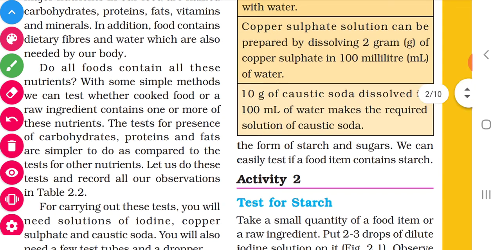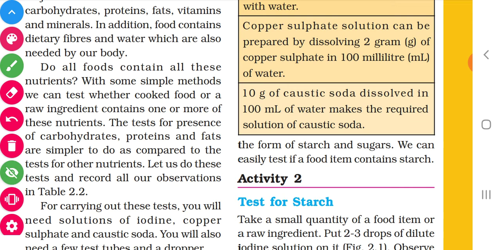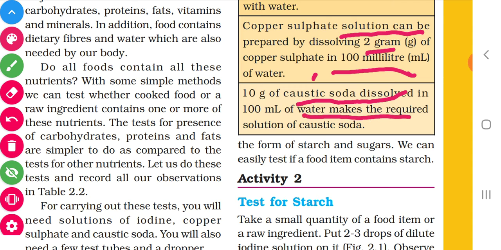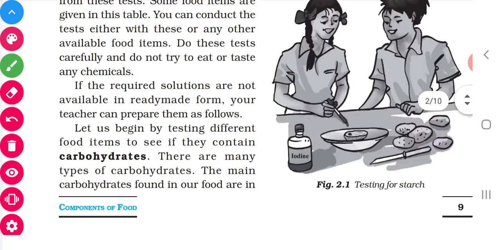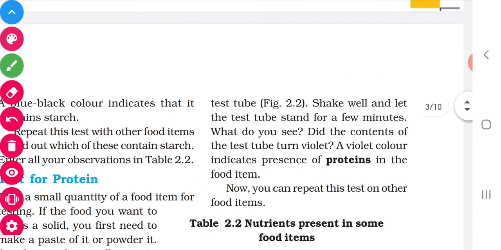Okay, see how to prepare copper sulfate solution. How can we prepare a solution? We have to add salt and we have to add water. So like that, we take 2 gram of copper sulfate and 100 ml of water and we can prepare copper sulfate solution. Then for caustic soda we have to take 10 gram of caustic soda and 100 ml of water. We get caustic soda solution. Okay children, have you understood?